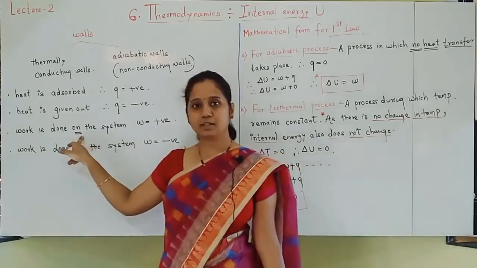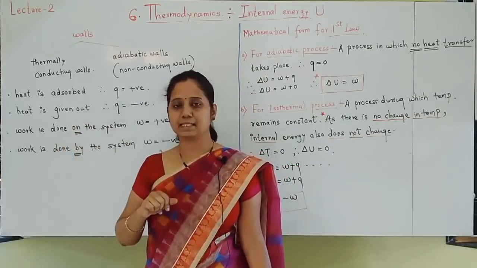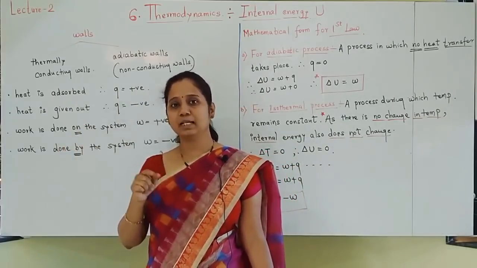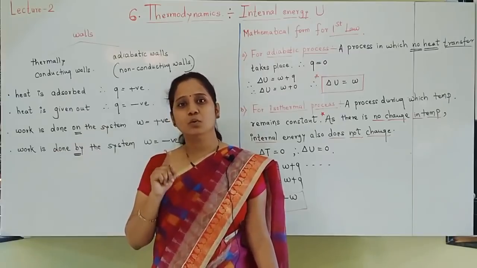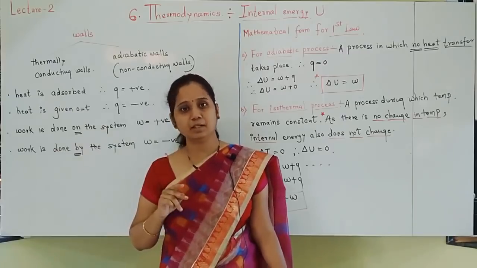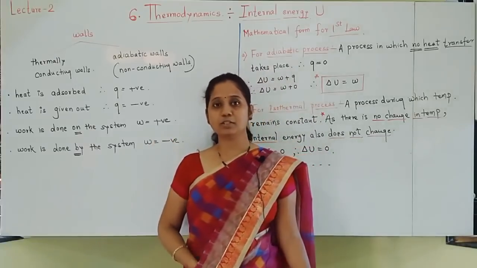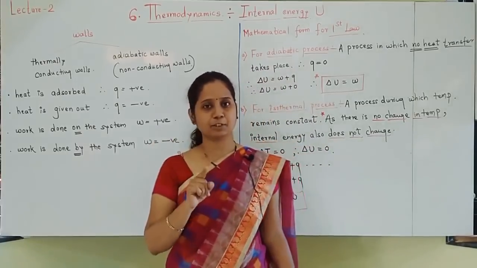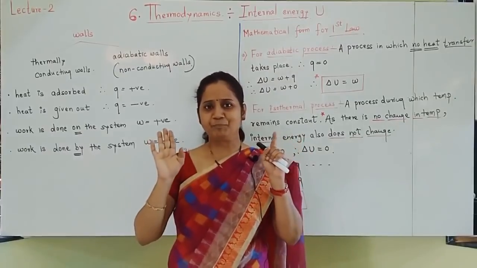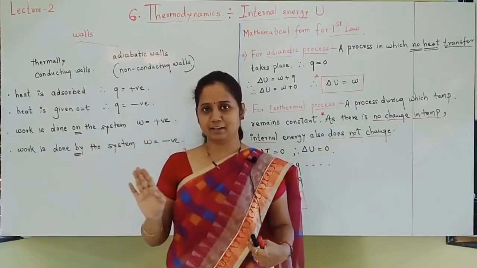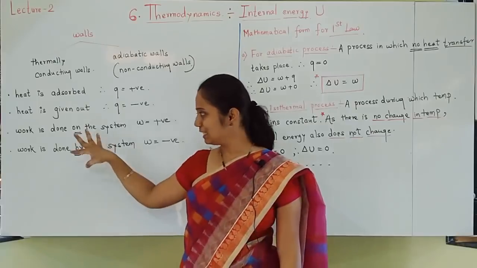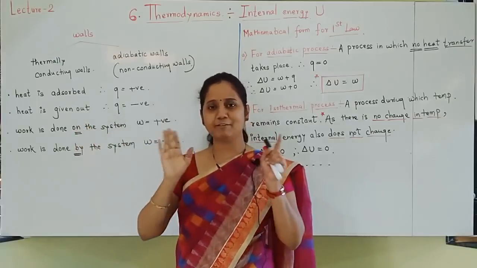Next, work is done on the system or work is done by the system. Always remember, work done on the system is positive. Work done by the system will be negative. Students, don't get confused because the things are exactly opposite in physics. So from chemistry point of view only understand here. In physics the sign conventions are different, the meaning will be same.